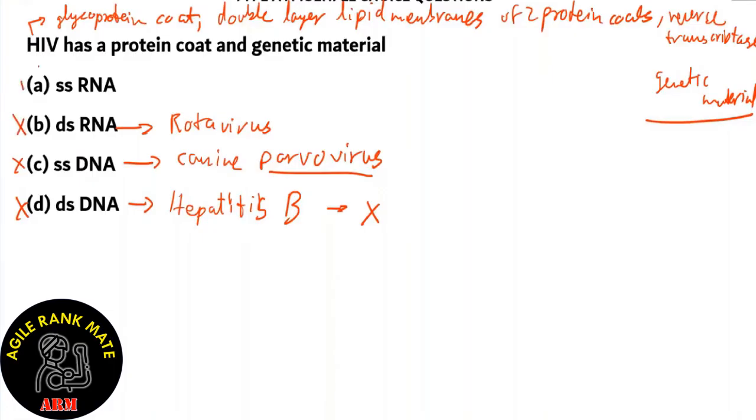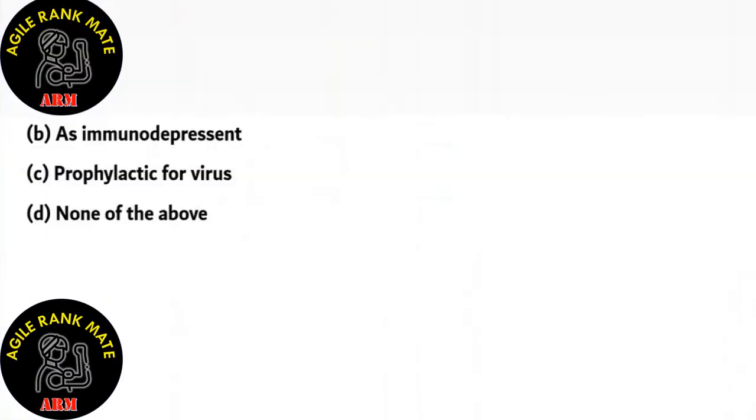The right answer is option A, ssRNA. ssRNA, with the help of reverse transcriptase, is the reason why retroviruses infect human beings. They rewrite the DNA code. Next question.